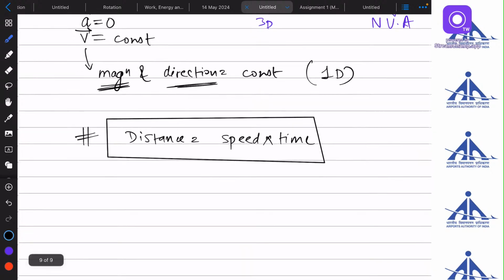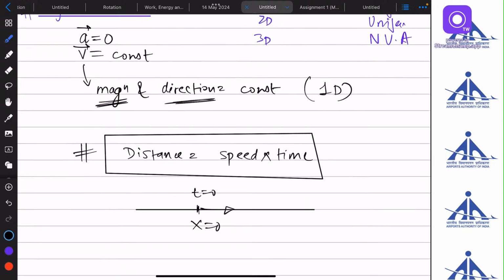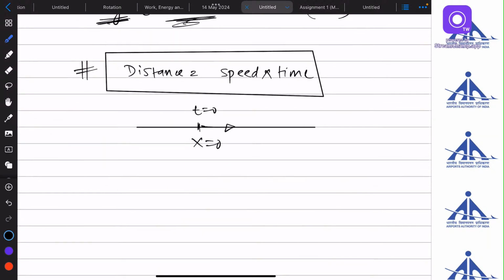And for displacement, again we need to find. Let's say the body is at x equals 0 at t equals 0, and if the velocity is constant, magnitude and direction, it means it is moving in a straight line without turning back.